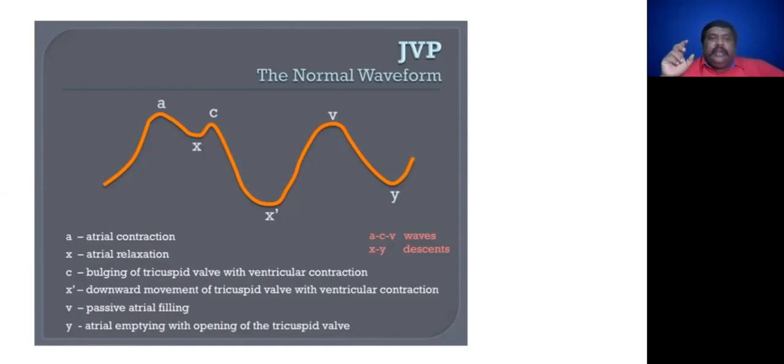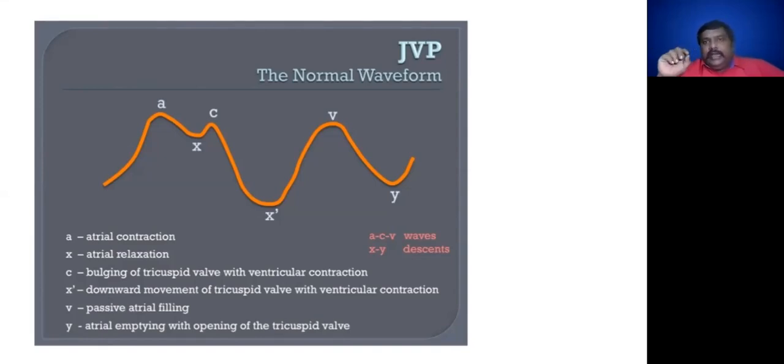X wave is for atrial relaxation. C is for bulging of the tricuspid valve with ventricular contraction. X wave, downward movement of the tricuspid valve with ventricular contraction. V wave, passive atrial filling. And Y wave, atrial emptying with the opening of the tricuspid valve.